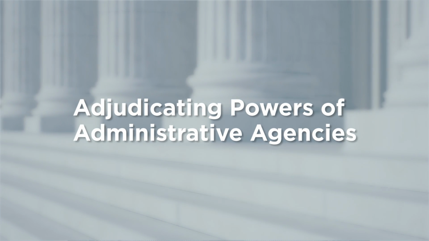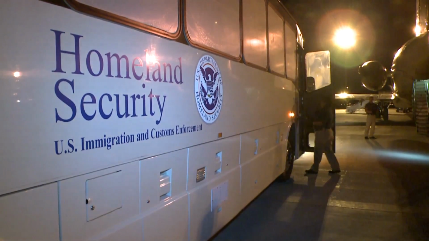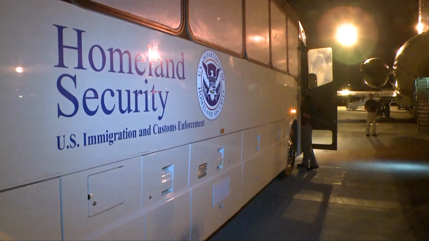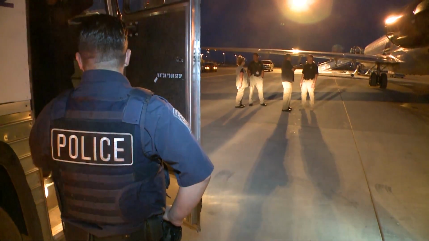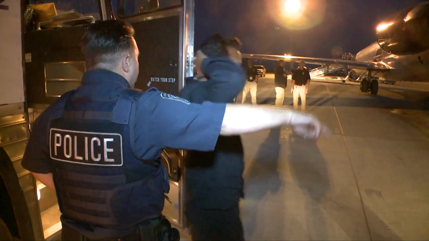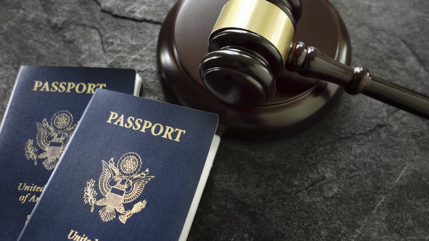A good example of how agencies adjudicate under the Administrative Procedure Act is one we think about a lot today, immigration. When the Department of Homeland Security identifies a non-citizen who is unlawfully present in the United States, they don't go to court to get that person removed from the United States. They go to a federal agency. The process looks a lot like a court proceeding. You've got an adversarial process with parties on both sides, with the government arguing one thing and the non-citizen arguing another. But this all happens within an agency.